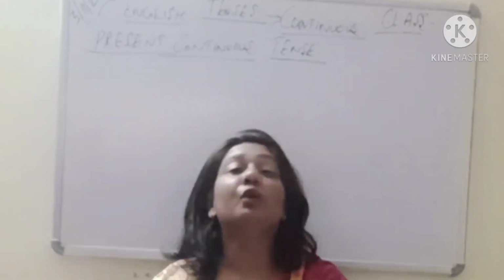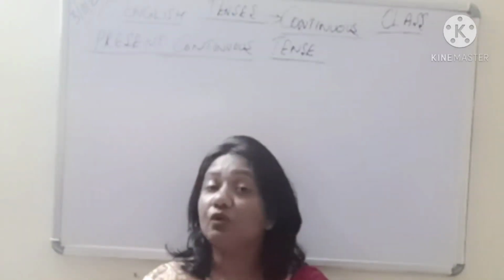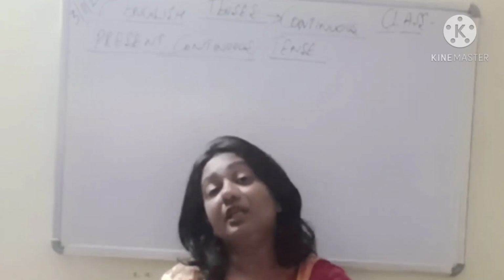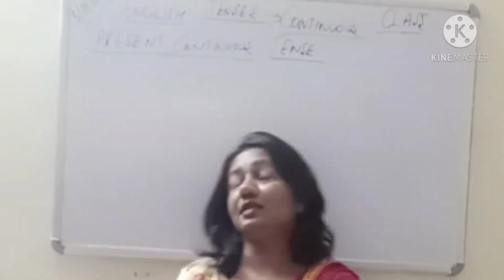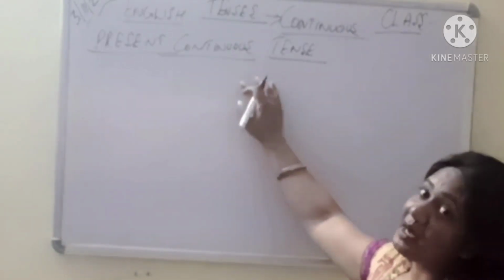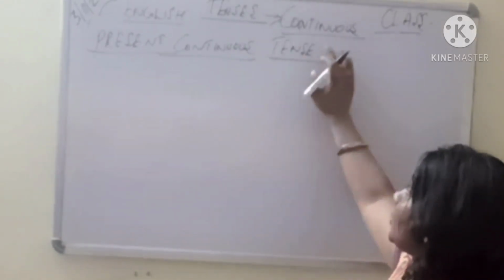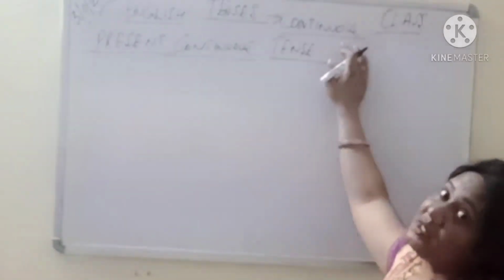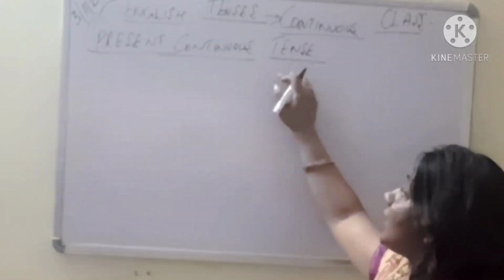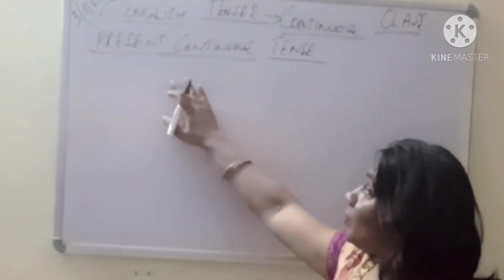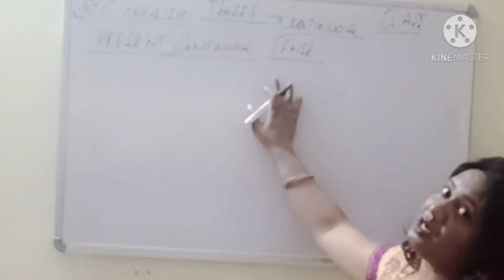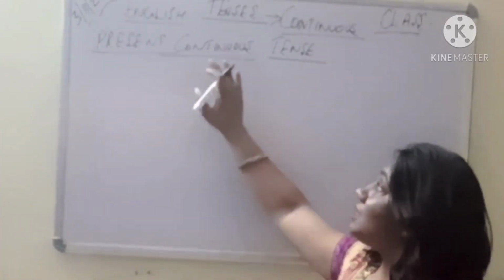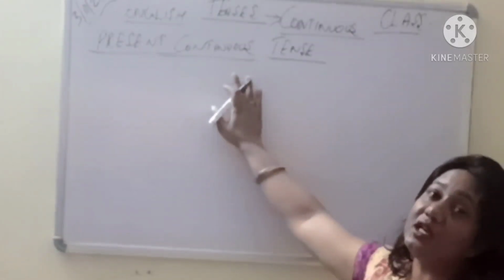So today next what we are going to do is, as I have told you, there are 12 actually types or subtypes you can say which we have to cover under tenses. So we have done about the simple present, past and future, and today we are going to take up the continuous tenses. We will be dealing with present continuous tense, we will be dealing with the past continuous and we will be dealing with the future continuous. As the name suggests now, what is present continuous tense?